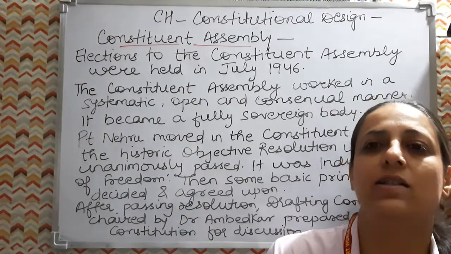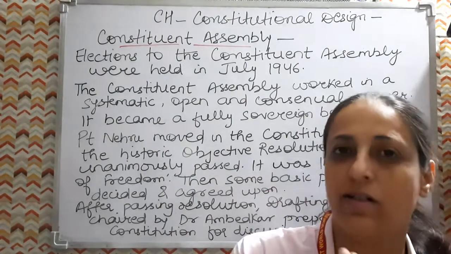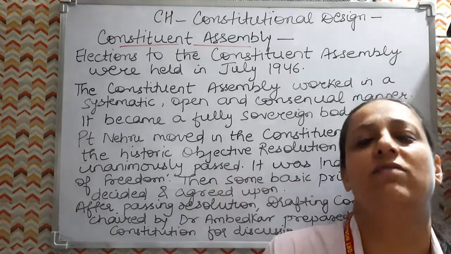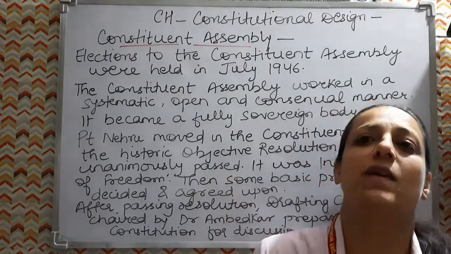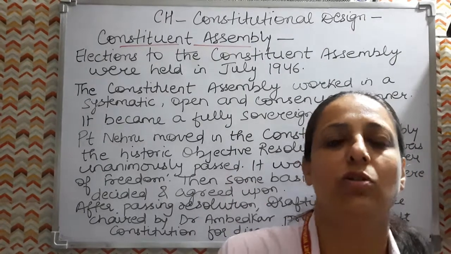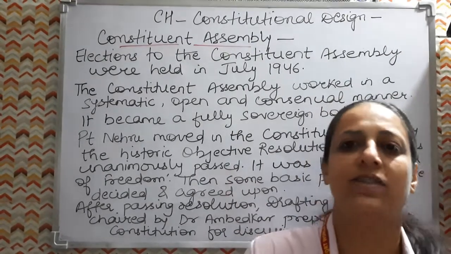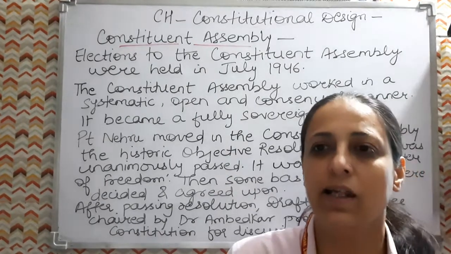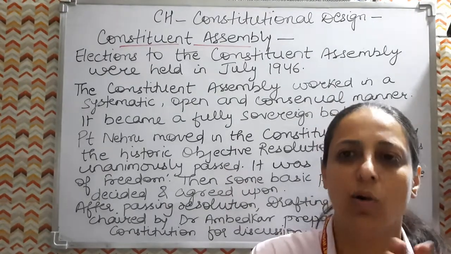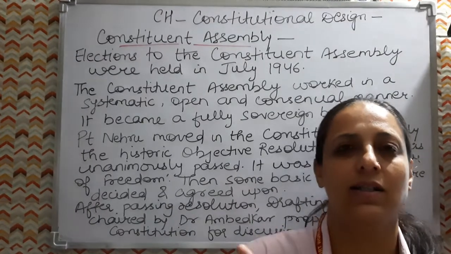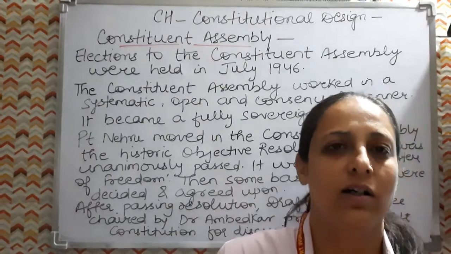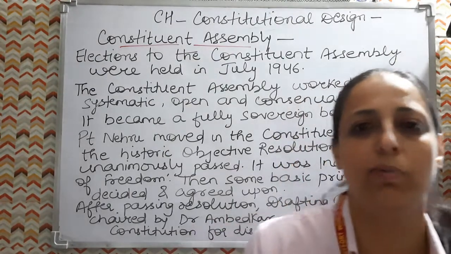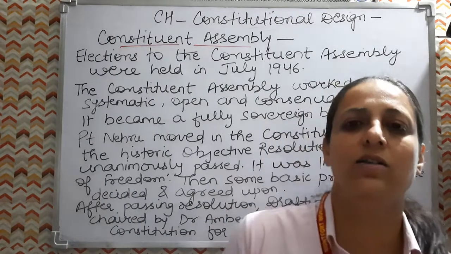Even if we had elected our Constituent Assembly through universal adult franchise, we would not have found too much diversity in it. So the manner in which the Constituent Assembly worked gives sanctity and purity to our Constitution. Our assembly worked in a systematic, open and consensual manner, through mutual agreement. They worked in an open, systematic and transparent manner.